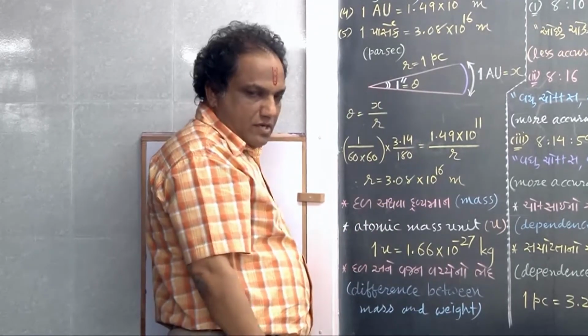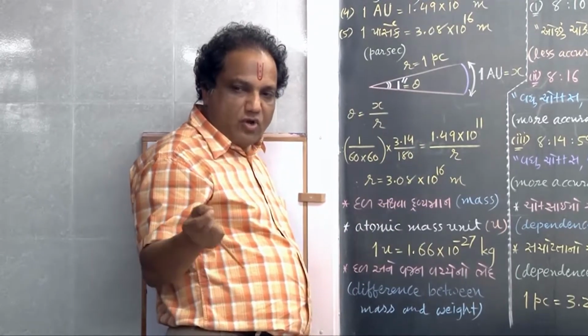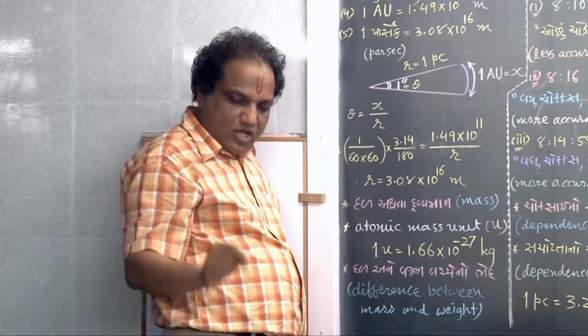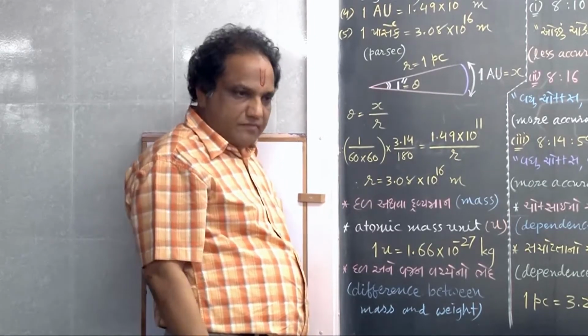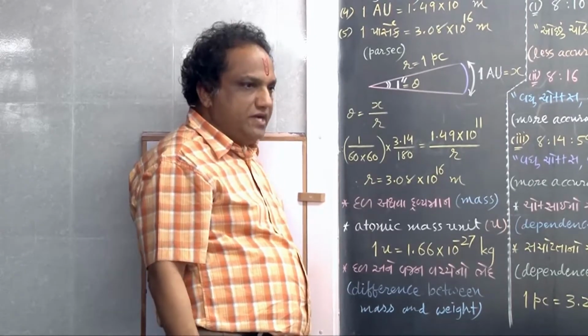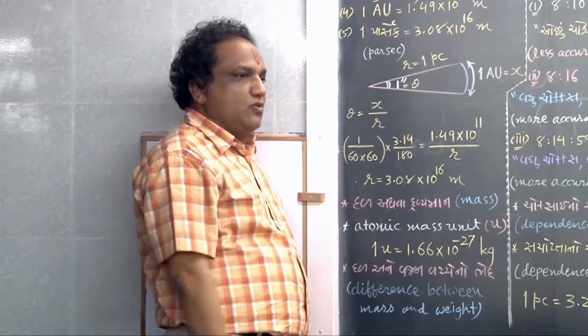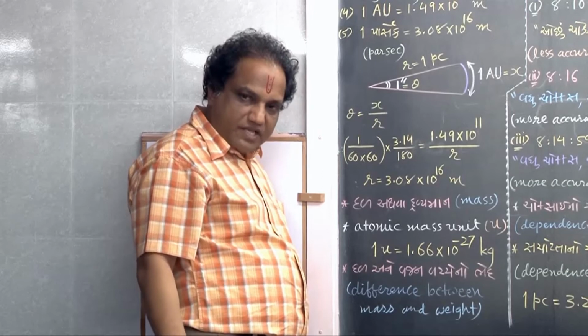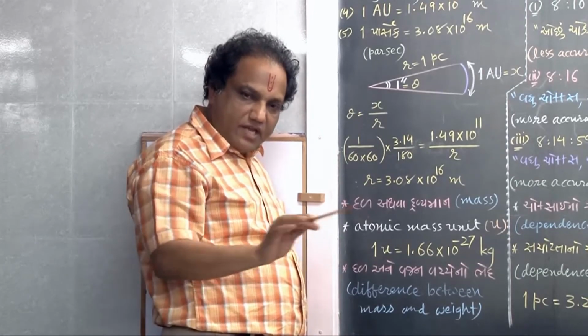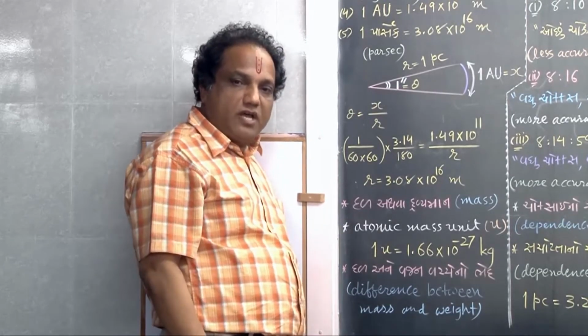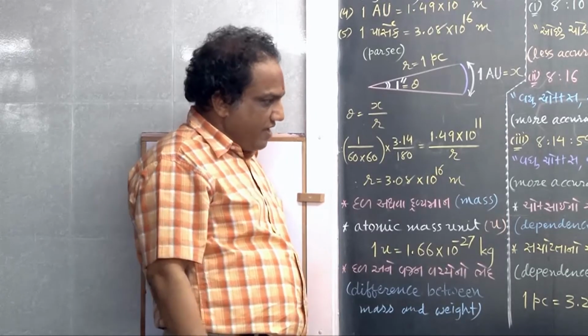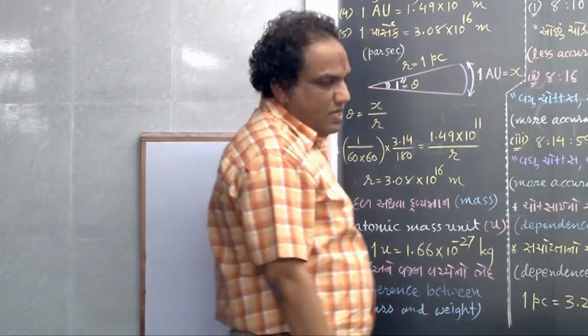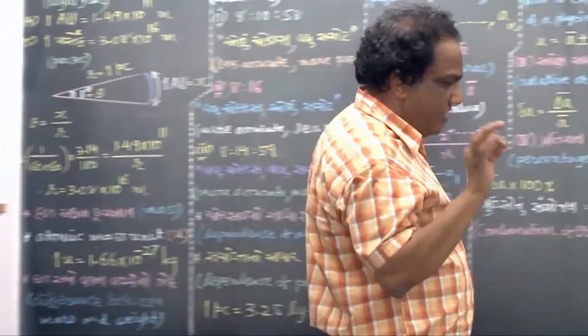I'm giving you a very small exercise. 1 parsec is how many light year, and that equals to how many astronomical unit. I'm showing you a very easy way.